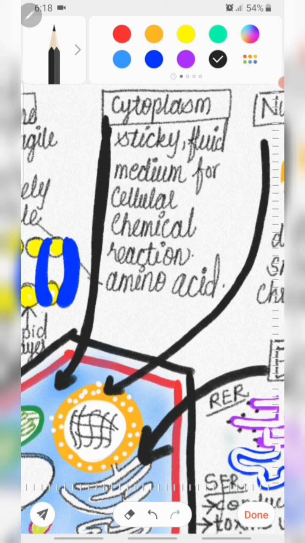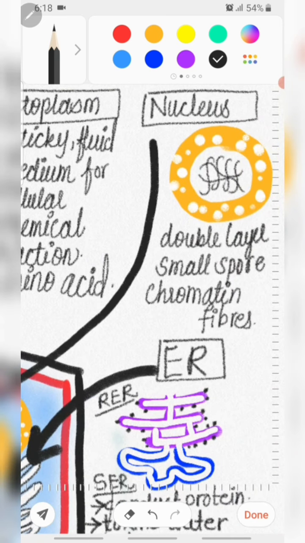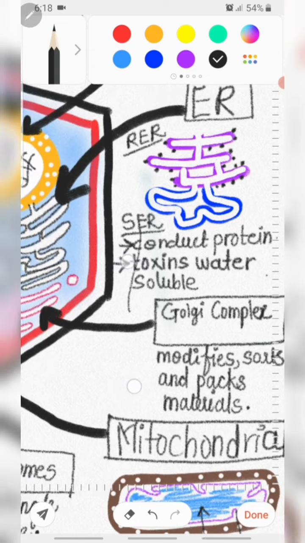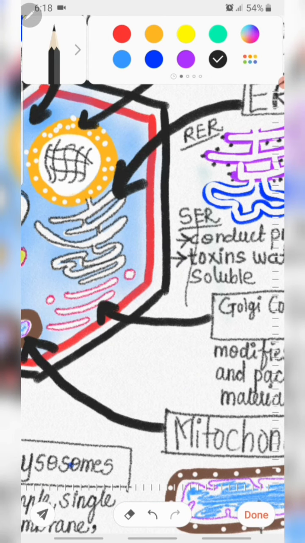The spherical part in a cell is known as the nucleus. The nucleus is double membrane. It has small pores, which means it is porous. It also contains chromatin fibers. Chromatin fibers develop into chromosomes during cell division, and they are responsible for transmitting hereditary characteristics from parents to offspring. Another one is the ER, the endoplasmic reticulum. There are two types of ER, rough endoplasmic reticulum and smooth endoplasmic reticulum. Golgi complex is made of sac-like parallelly placed organs in plant as well as animal cells.